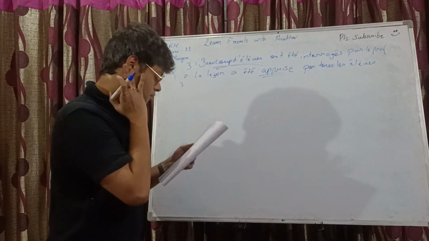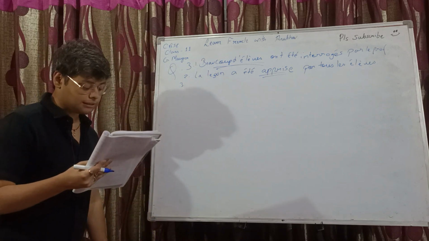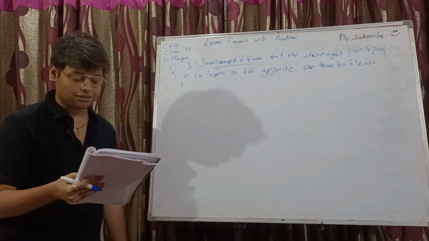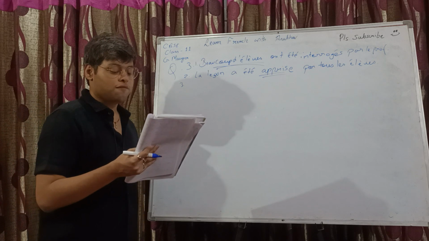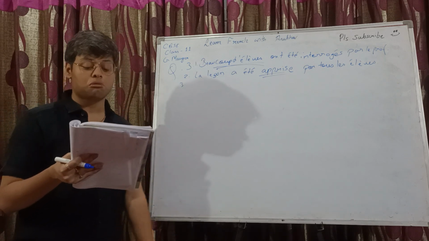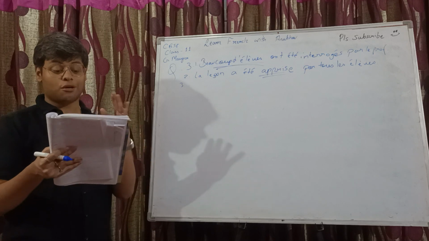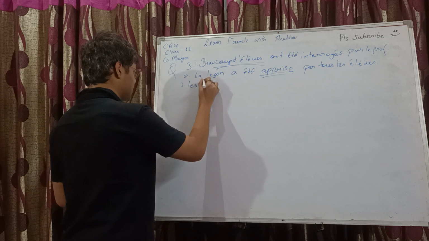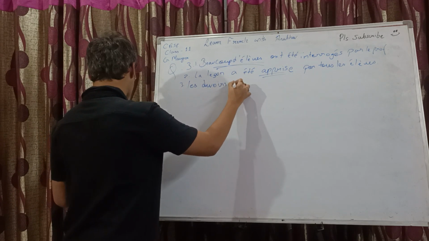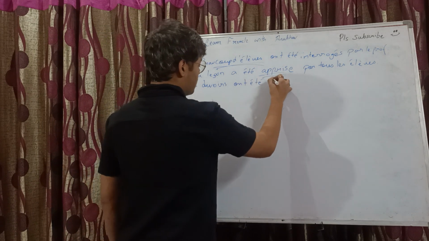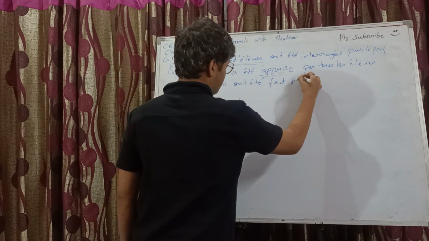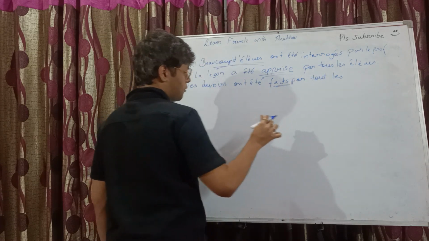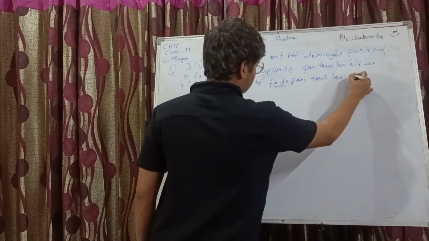Next one we have tous les élèves. Tous les élèves ont fait les devoirs. All the pupils or children did their homework. So the homework was done by them, right? So les devoirs, masculine plural, ont été faits par, past participle of faire. I hope you remember. Tous les élèves.